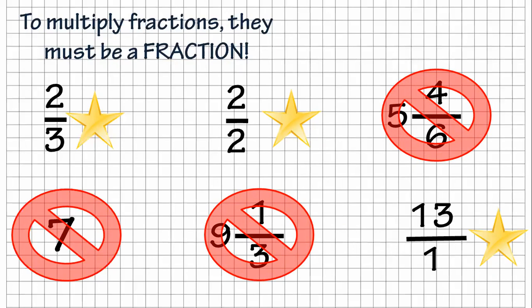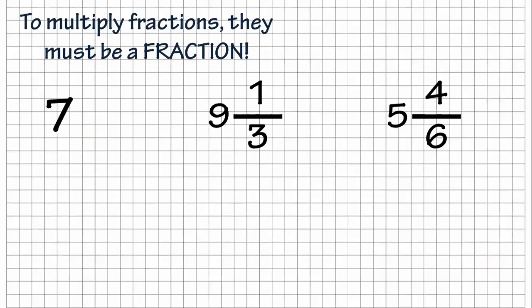Now, can it be improper? Yes, 13/1 is an improper fraction. It just can't be a mixed number or a whole number. All right, so how can we convert those numbers? I just put them on here in their own little spot. How do we convert those to a fraction? Well, you can pause it, convert those real quick. We've worked on converting them to improper fractions. Take a couple seconds to see the answer now.